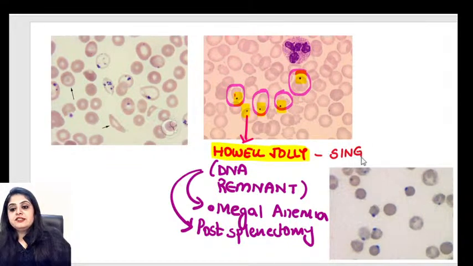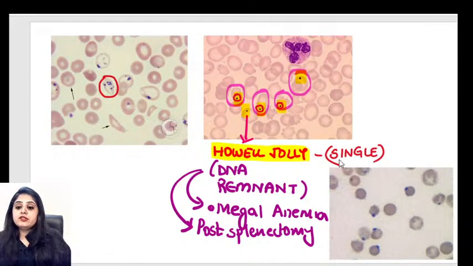They are usually single because otherwise, look at this picture over here. There are multiple blue color dots. So this is very unlikely to be Howell-Jolly. Howell-Jolly has to be a single blue color dot. So we've learnt it as exam going students, always better to be focused. So happy and jolly to be single during the exam time. So happy and jolly to be single is how you remember it, that Howell-Jolly bodies are single in appearance.